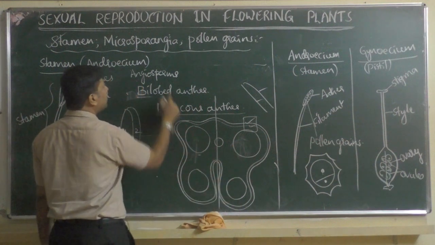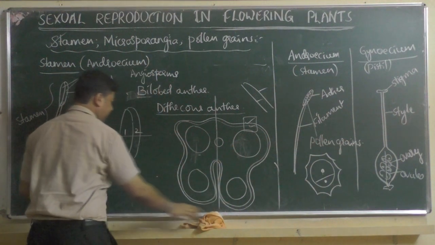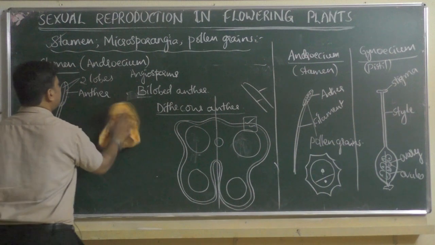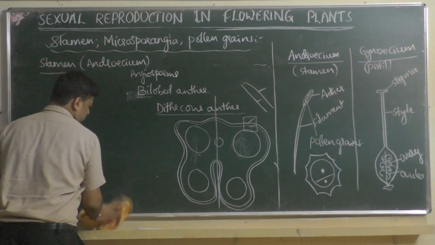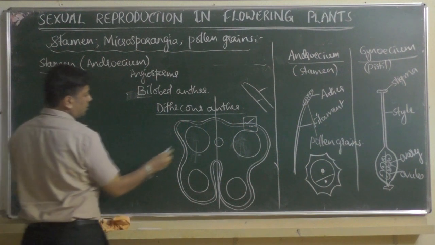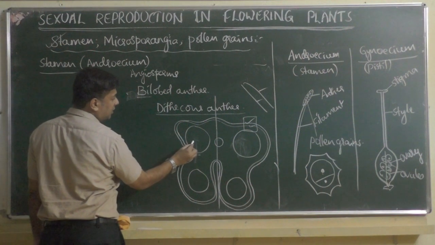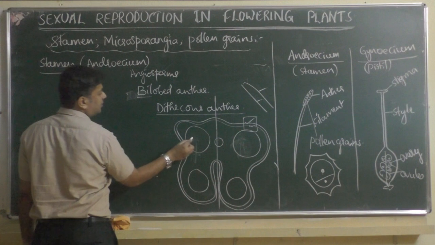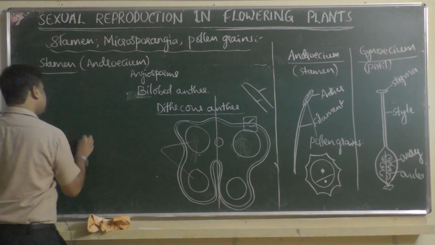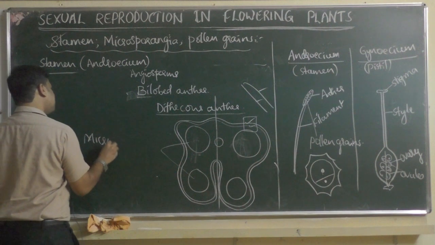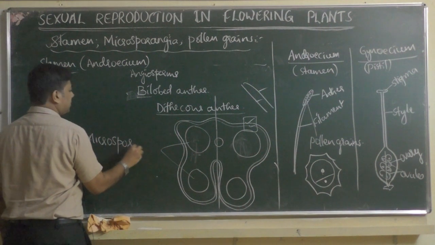And this is what we call microsporangia. I will tell you why. Because microspores, that is pollen grains, will be produced inside the structure like this, the bag like structure. So these are called microsporangia.